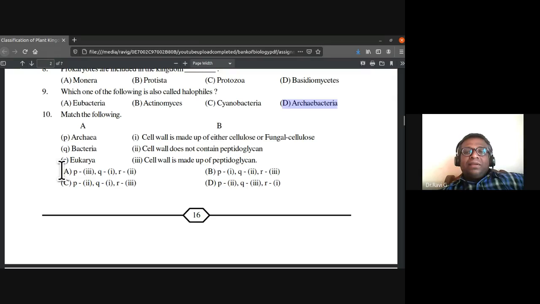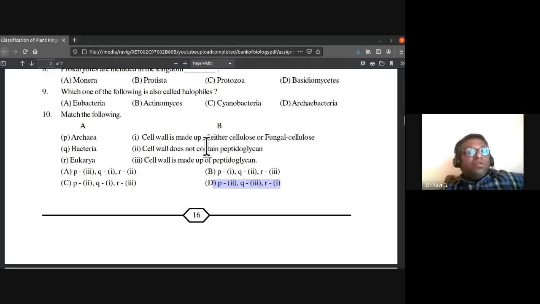Then Eukarya: the cell wall is made up of either cellulose or fungal cellulose. That is eukaryotes. So the cell wall is made up of either cellulose or fungal cellulose, which is nothing but chitin. So Eukarya is one. So D is the answer.